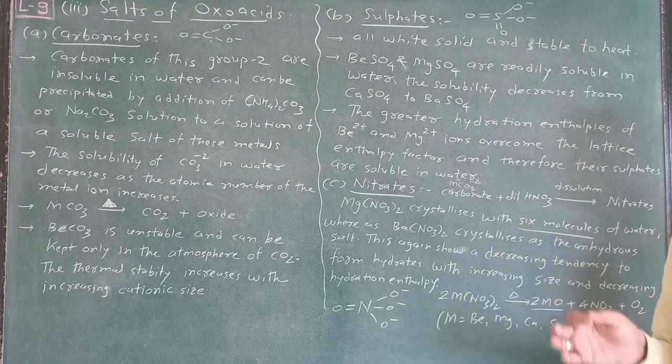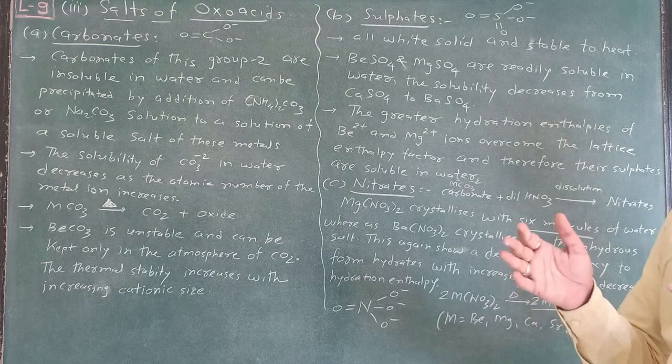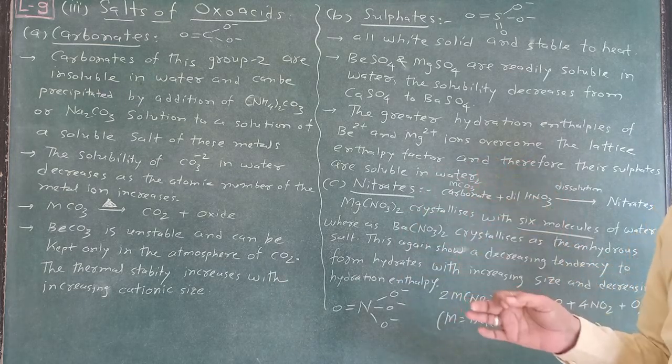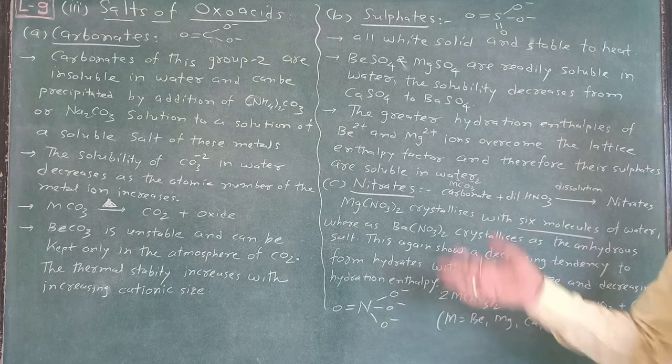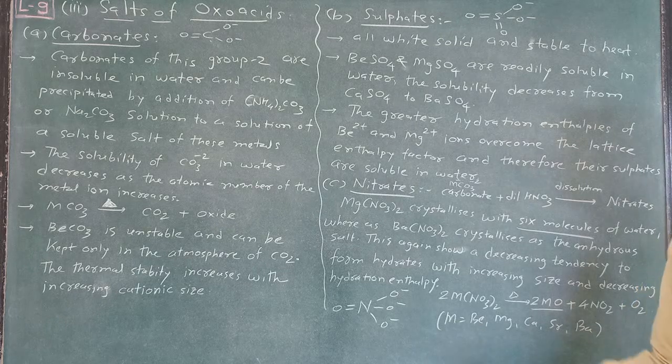You just have to remember the trends in the periodic table, and according to that, which one is higher: ionic size, ionization enthalpy, hydration enthalpy, lattice enthalpy. If you remember those terms, then it becomes very easy for you to prepare. So write this down.